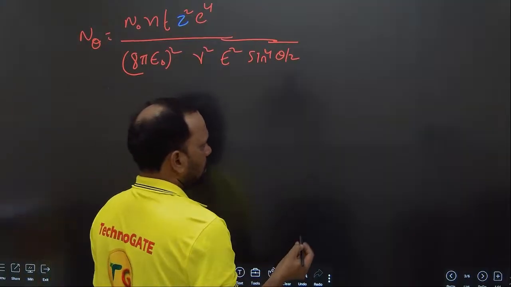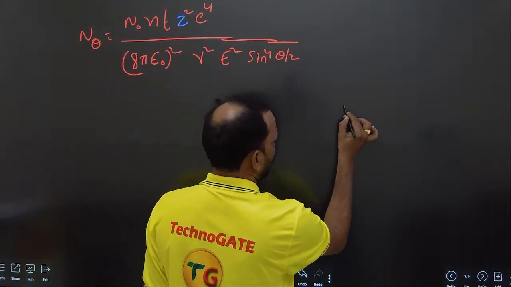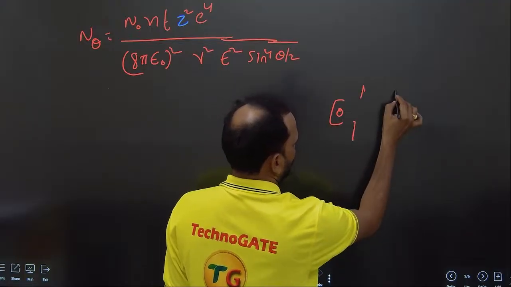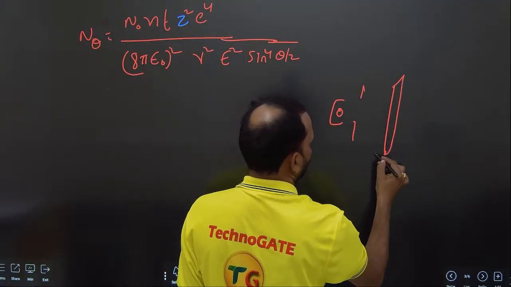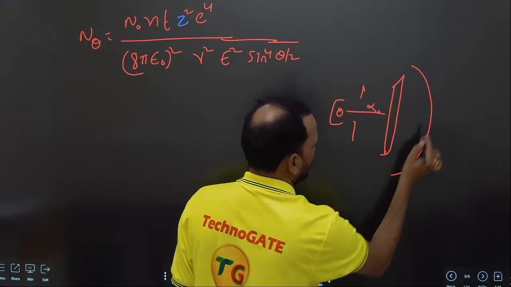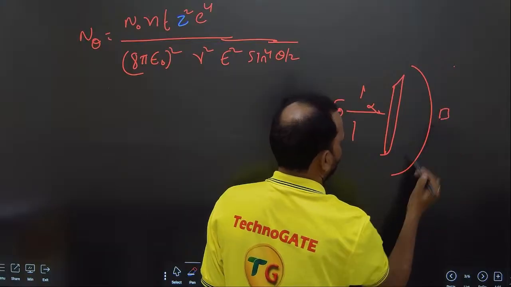Here I drew the diagram: this is polonium, here lead, this is a gold foil where alpha particles come, and this is a screen, a microscope.